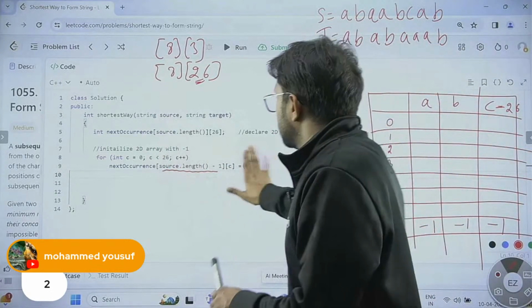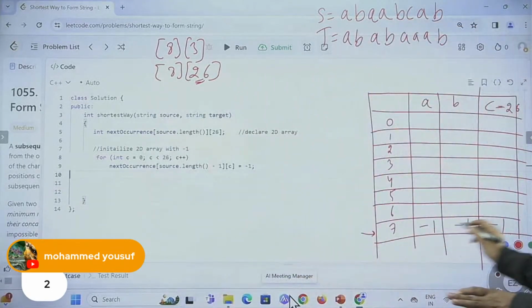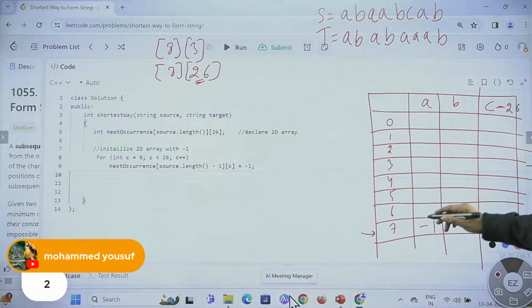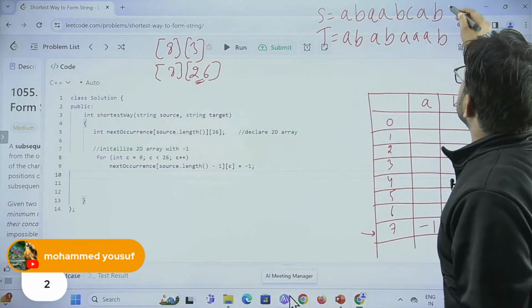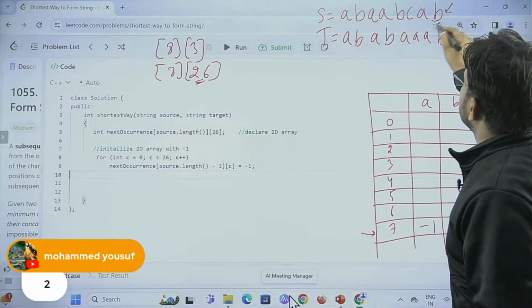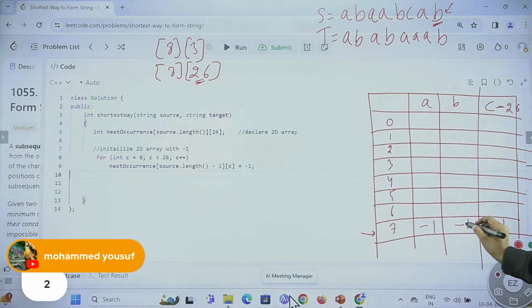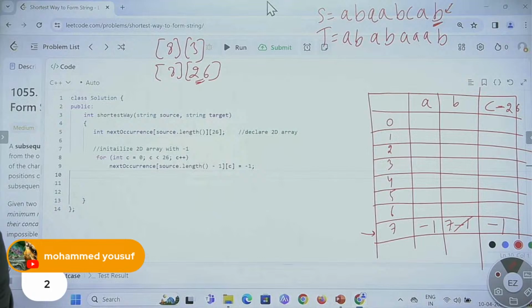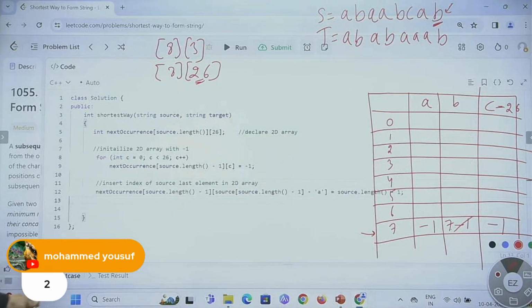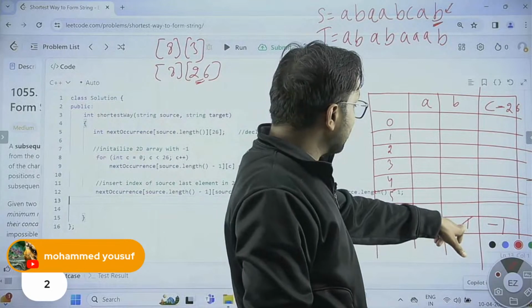This is what we are doing, just initializing our base condition that maybe anyone is not present over here. After that, we will see which is the element present at the 7th position, B. So at the B, we will write 7 over here. For that, I'm writing a statement over here to write the 7. So here is the statement to write the 7 over here.